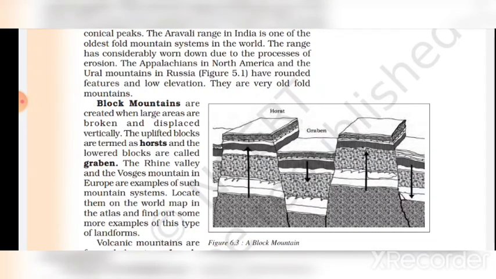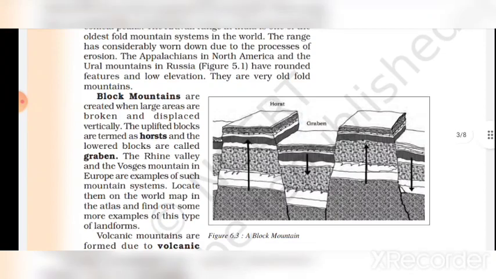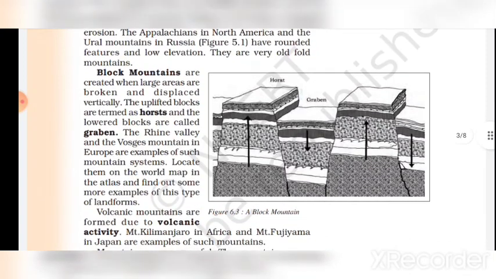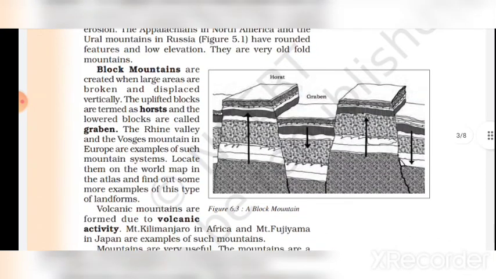The Appalachians in North America and the Ural Mountains in Russia, figure 6.3, have rounded features and low elevation. They are very old fold mountains.